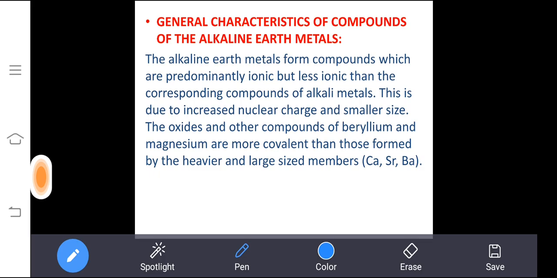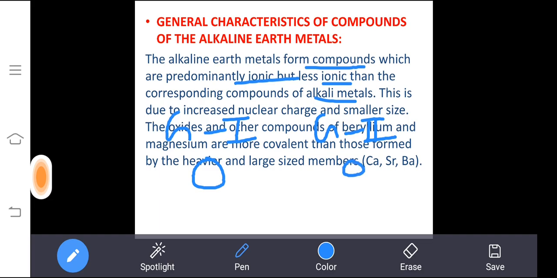Alkaline earth metals form compounds that are mostly ionic, but the ionic nature is less compared to the alkali metals. The reason is that in group 1 the atomic size is larger than in group 2, because when you move from left to right the size decreases. When the size is less, it has a high nuclear charge. Due to high nuclear charge, it has high polarizing power. Due to high polarizing power, it will form a covalent bond, not an ionic bond.